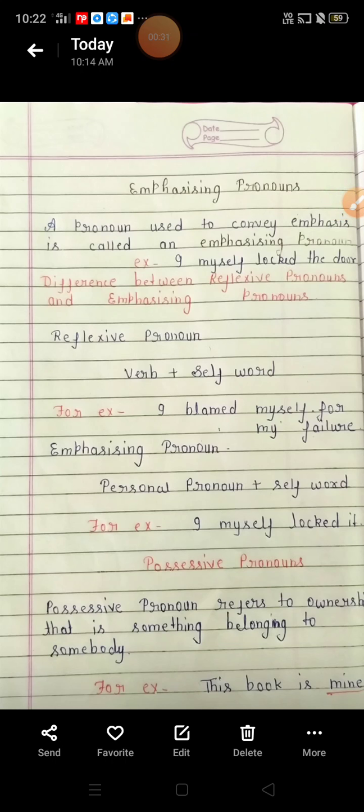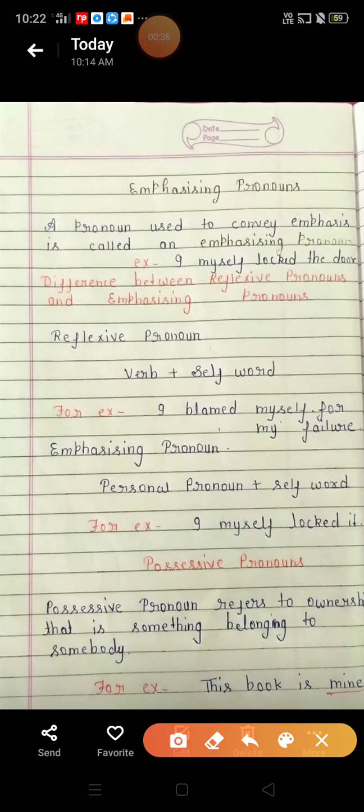Right? For example, I myself locked the door. Right? So, in this sentence, nobody else, only I locked the door. So, I know it was locked. Here, the word myself has been used as an emphasizing pronoun. Is it clear? Now, we will see the difference between reflexive pronoun and emphasizing pronoun, meaning how we can recognize reflexive pronoun or emphasizing pronoun.